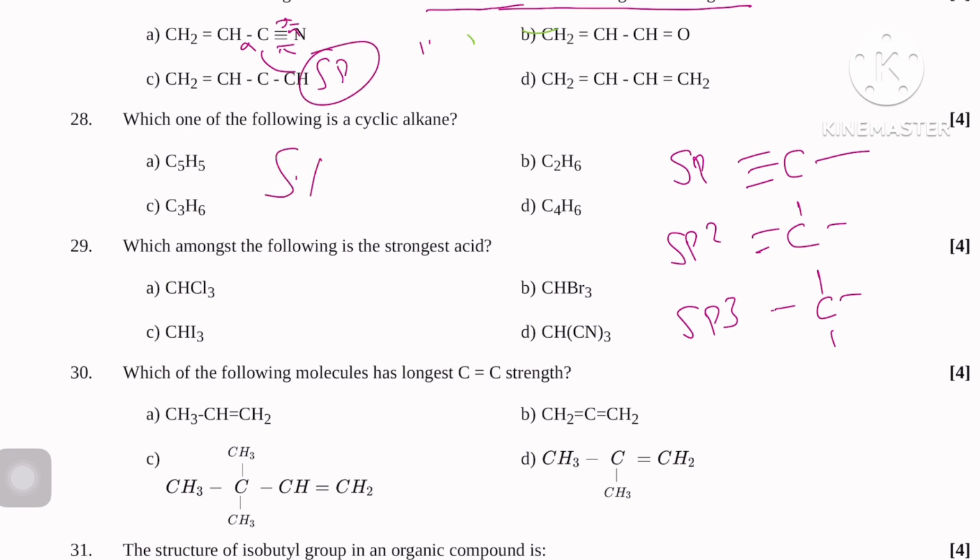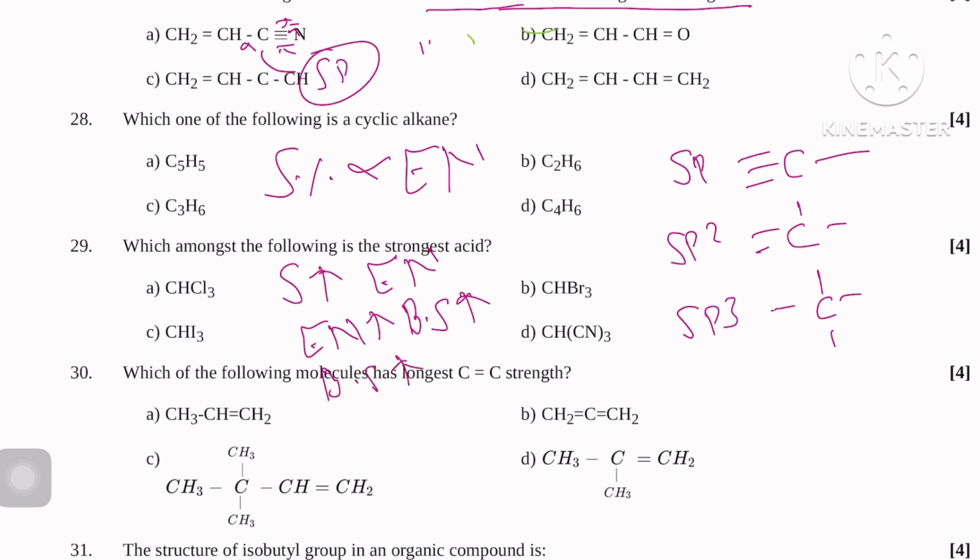If s percentage increases, electronegativity increases. Simply, s percentage is directly proportional to electronegativity. If electronegativity increases, bond strength increases. If bond strength increases, bond length decreases.